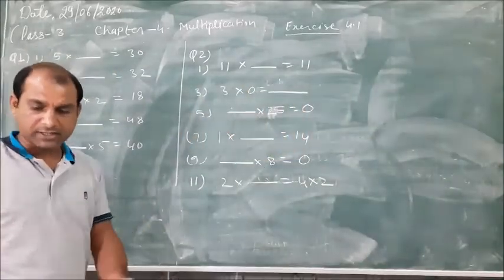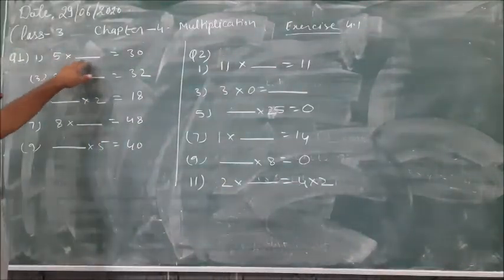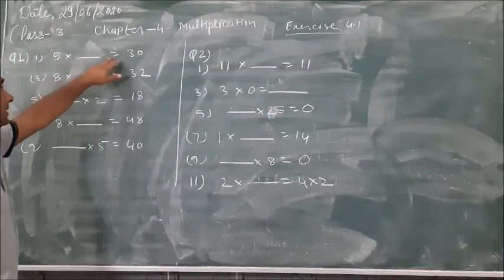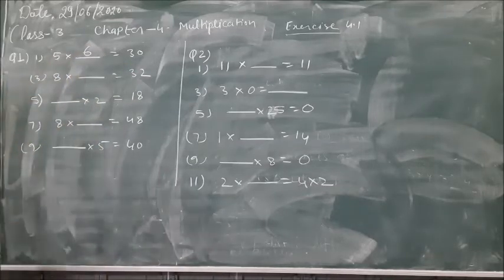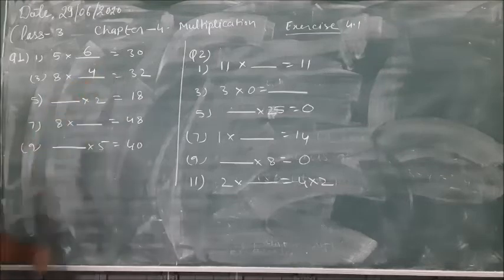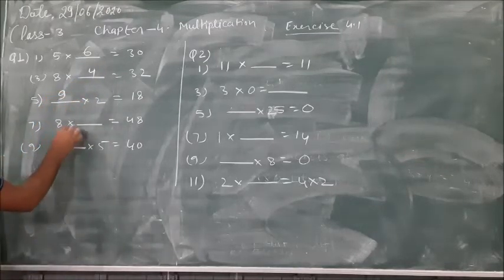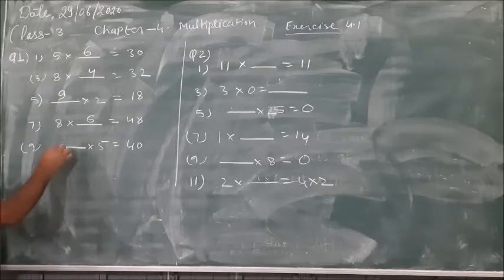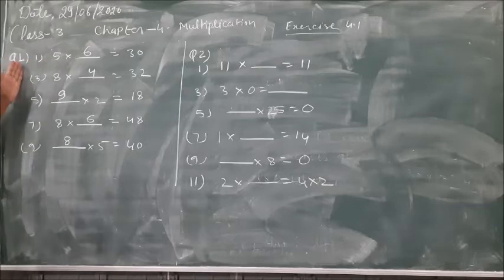Find the missing factor using the multiplication table. Here 5 multiplied by blank equals 30. So we write here 5 times 6 is 30. 8 times 4 is 32. 9 times 2 is 18. 8 times 6 is 48. 8 times 5 is 40. So this first question is completed, dear students.